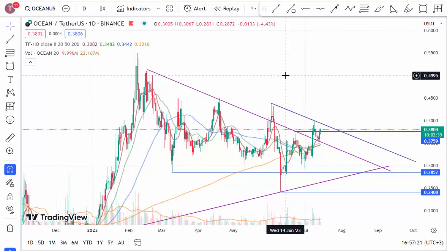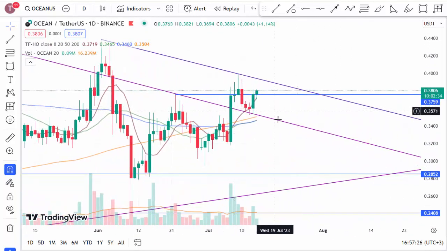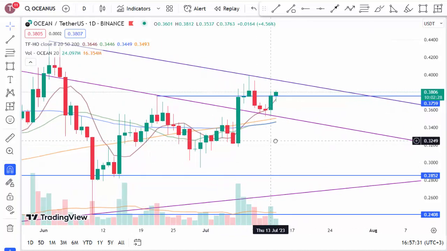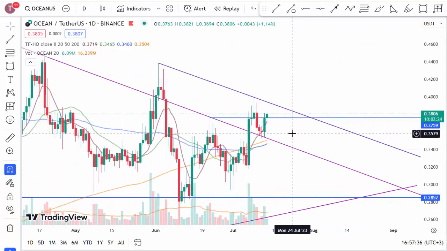Currently, the price movements seem to be in a mixed state, so our moving averages are showing a mixed trend as well. The price is currently trading above the 50-day moving average. Of course, we can say that it is also trading above the 200-day moving average. However, the 50-day moving average is important for us in the medium to long term, and we don't want it to fall below this level. Let's not forget that.